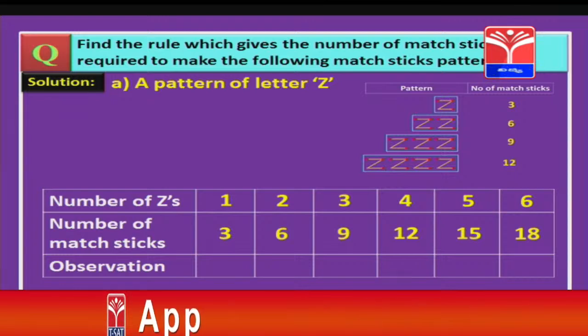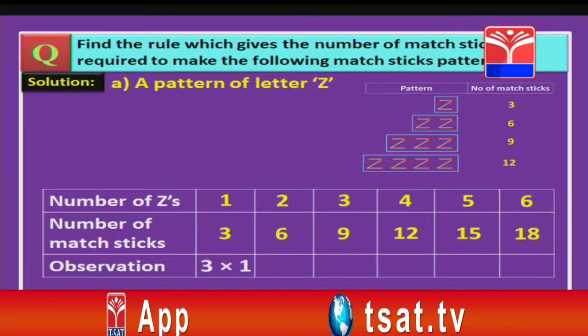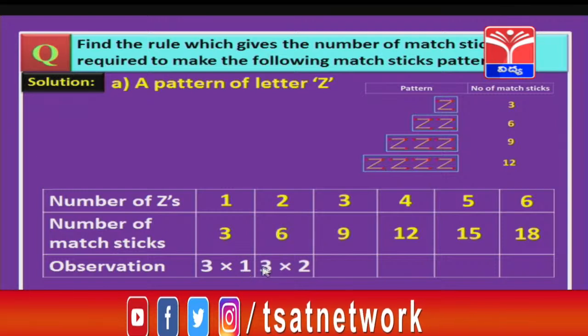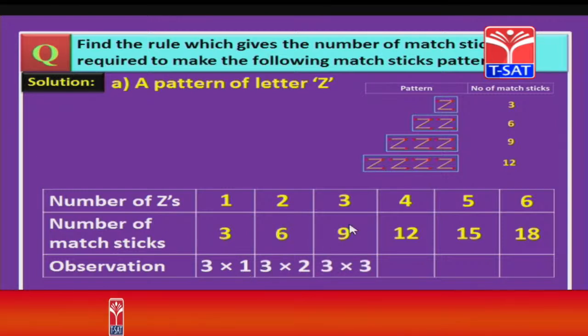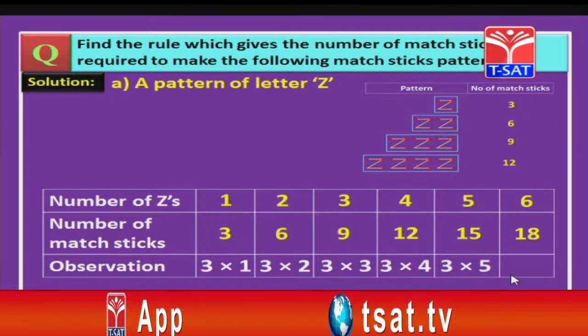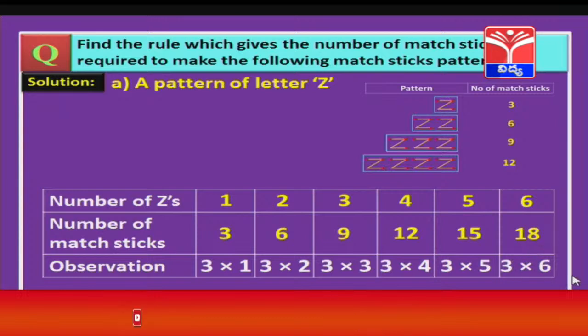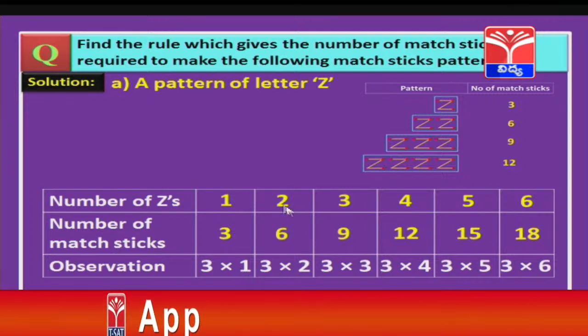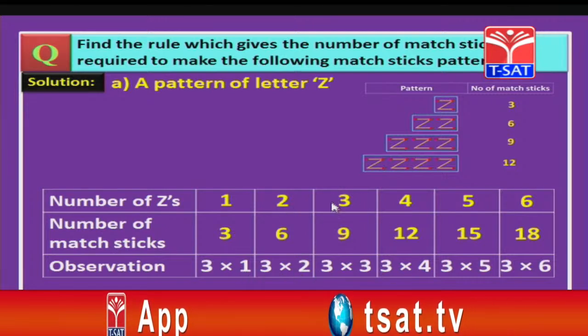Now, let us see how we got the 5 and 6 values. So, I am writing this 3 as 3 into 1. Okay, children, this 3, that is the number of matchsticks, I am writing it as 3 into 1. Then the next one, 6, I am writing it as 3 into 2, and 9 as 3 into 3, 12 as 3 into 4, 15 as 3 into 5, 18 as 3 into 6. So why are we writing it this way? Because in the first case, when the number of matchsticks is 3, how many Zs are there? 1. So 1. Here the number of Zs is 2, so I am writing it as 2. The number of Zs is 3, so 3.